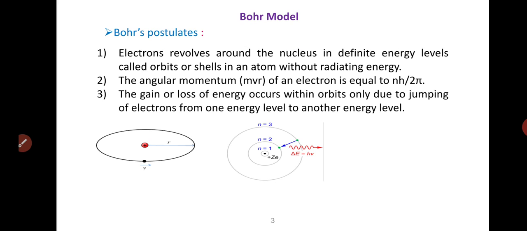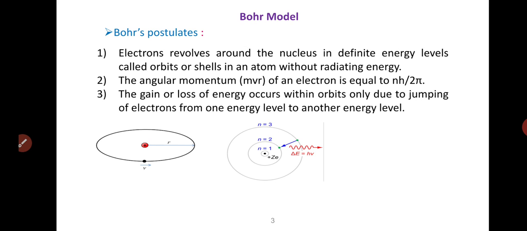Furthermore, he explained that each orbital shell has fixed energy levels. Therefore, Rutherford basically explained the nucleus of an atom, whereas Bohr took the model one step ahead. He explained about electrons and the different energy levels associated with them.